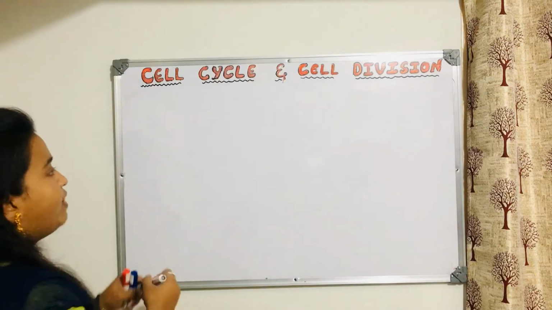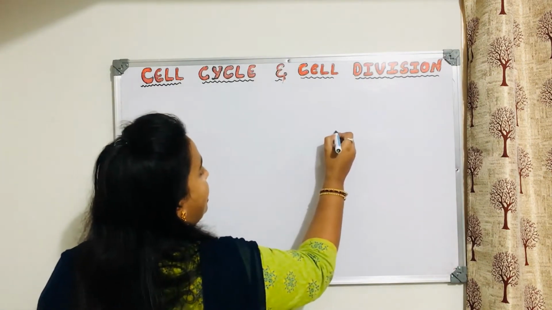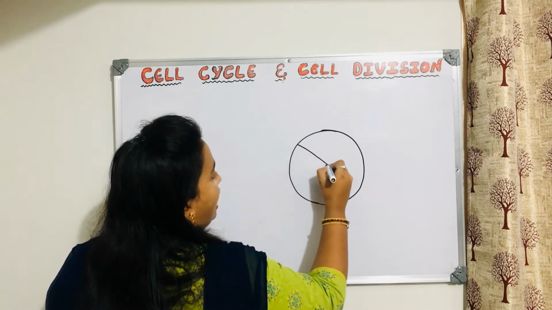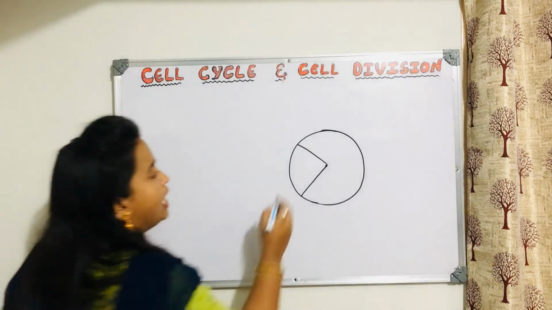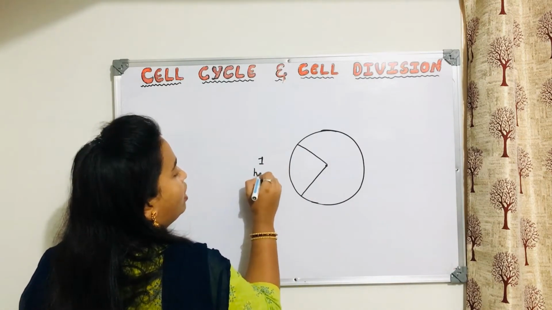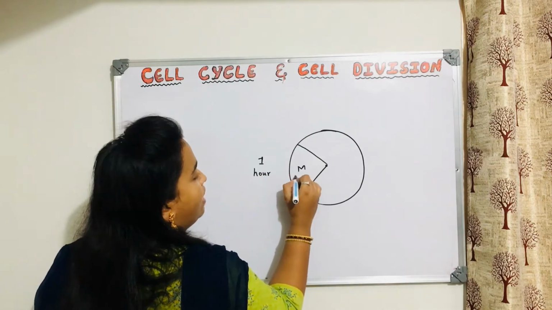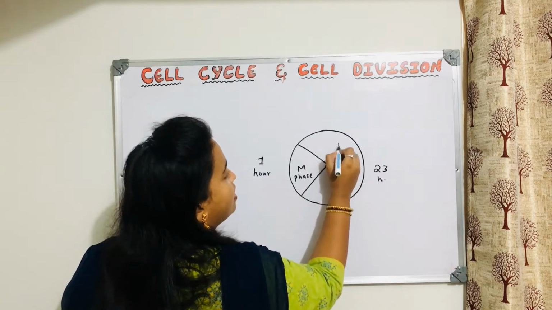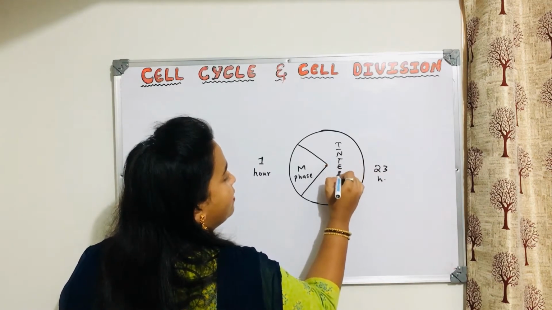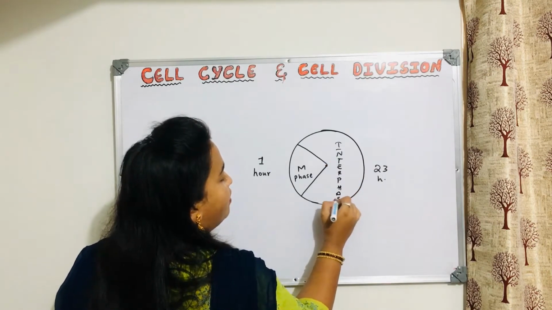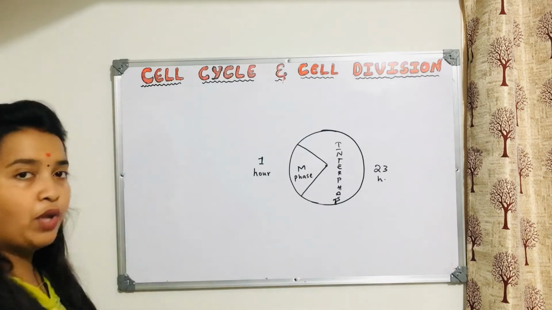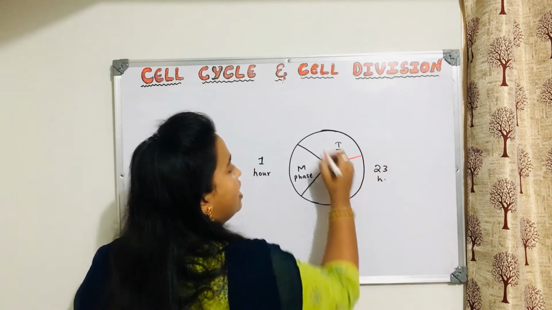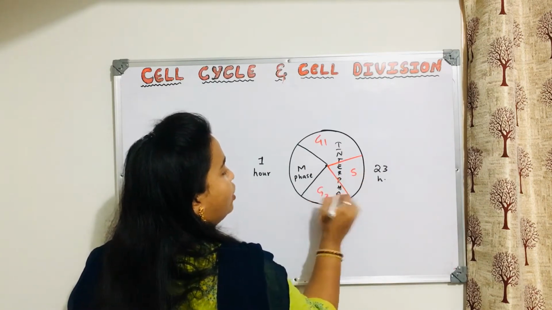Now yesterday we have seen that if this is a cell cycle like this, then if it is a human cell, it will take 1 hour for M phase, and the rest of the 23 hours is for interphase. So this is at least clear from the previous video. And we have also understood that interphase is divided into 3 subphases: G1, S and G2.